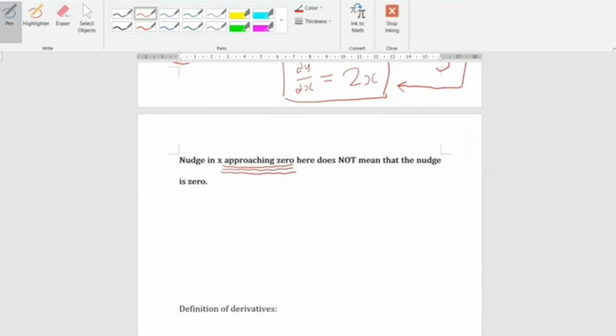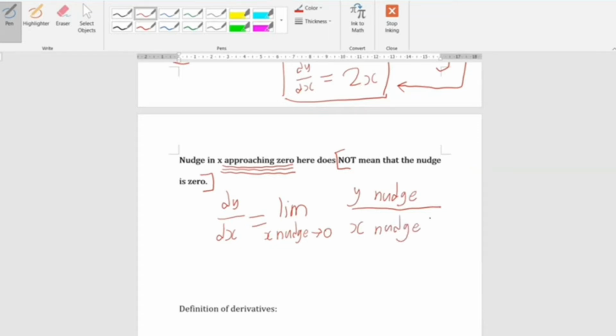But what about more complex expressions, where the patterns might not be so obvious? Recall that we want to find the ratio of dy over dx. As dx gets smaller and smaller, we can put this as the limit of nudge in y over nudge in x, as the nudge in x approaches 0. Notice that the nudge in x approaching 0 here does not mean that the nudge is 0, which would make calculations impossible since we can't divide by 0. Instead, it is saying what will happen if the nudge is nearing 0 but never reaches 0.